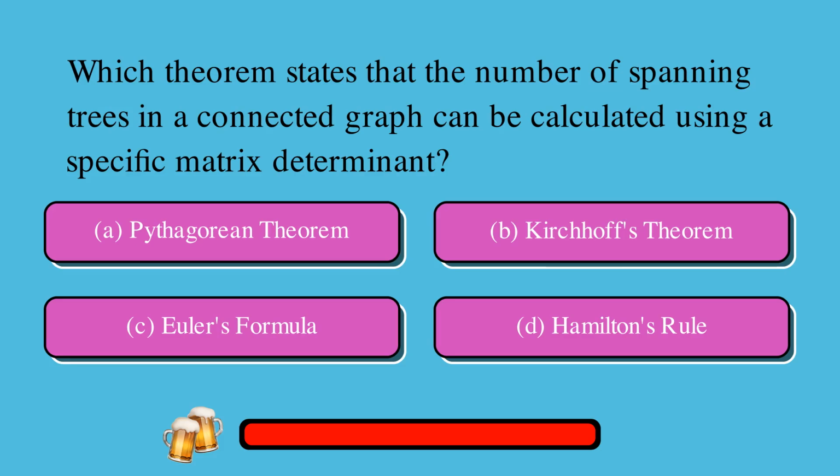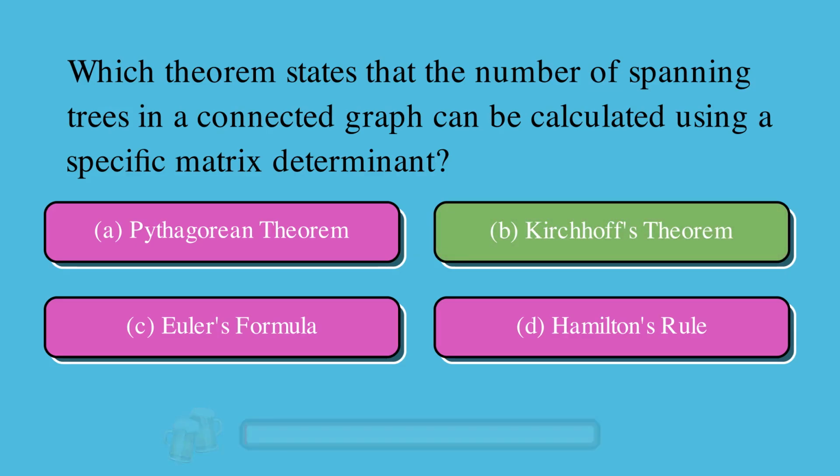Which theorem states that the number of spanning trees in a connected graph can be calculated using a specific matrix determinant? Is it A. Pythagorean theorem, B. Kirchhoff's theorem, C. Euler's formula, or D. Hamilton's rule? The correct answer is B. Kirchhoff's theorem.